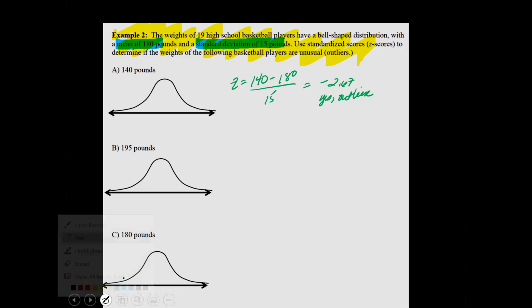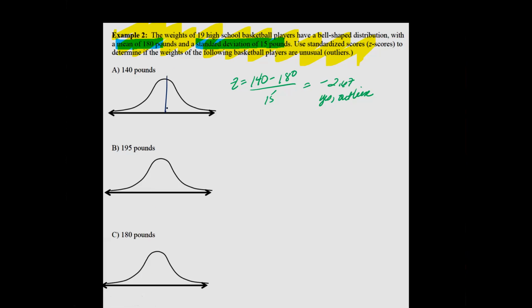And if I were to draw this, I will label my bell curve: this is the mean, and then negative 2.67 is going to be at this location. So there's -1, -2, -3. So mine would be a negative 2.67 right there. And that will be my z-score at 140 pounds.